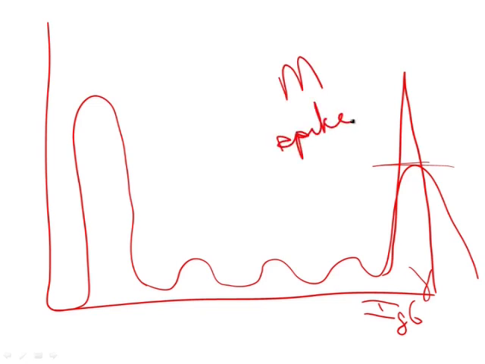Now, important to note that the M spike indicates monoclonal immunoglobulin. M spike does not mean that it's IgM. It just means that you have a monoclonal immunoglobulin. Notice that this band is tight and it's very high. Tight in the sense that it's very narrow, but it's also very high. So this is called an M spike, and again, it indicates monoclonal immunoglobulin.